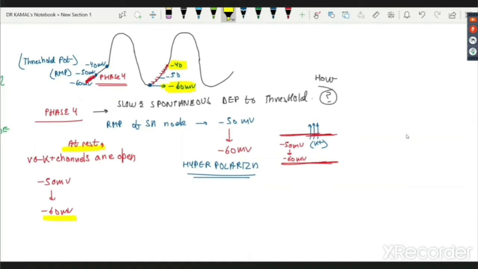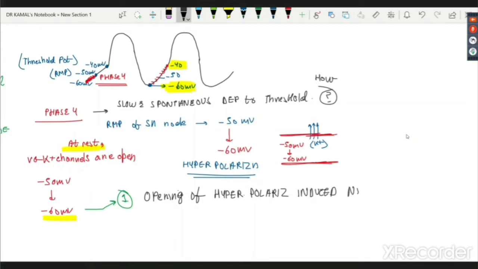Once I reach minus 60 millivolts, here is the first event which occurs: opening of hyperpolarization induced sodium channels.